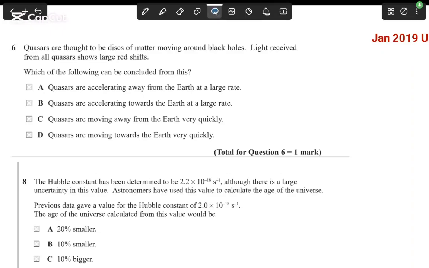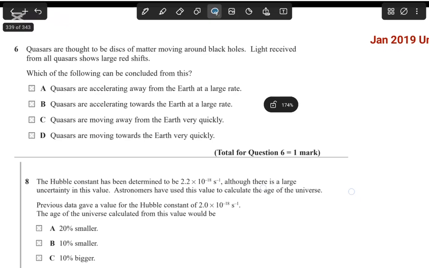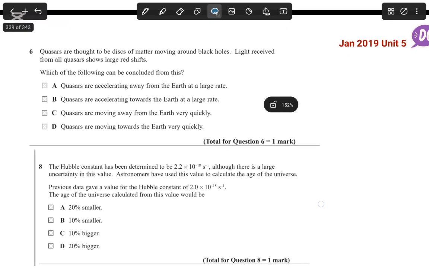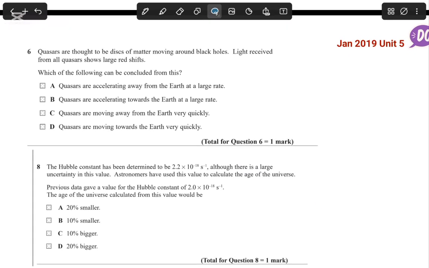Hey, welcome back to another exam walkthrough. So we're going to be doing some more astronomy questions. This is from Jan 2019, Unit 5, Physics.